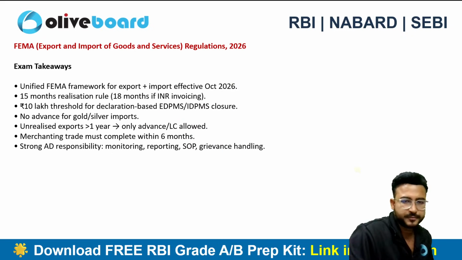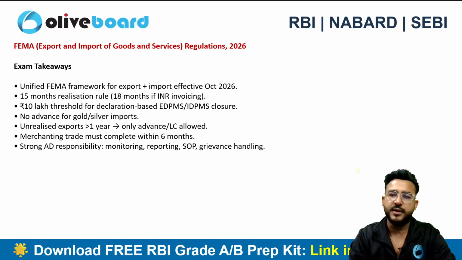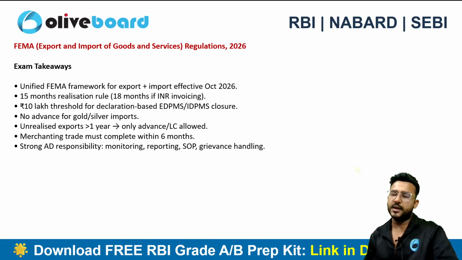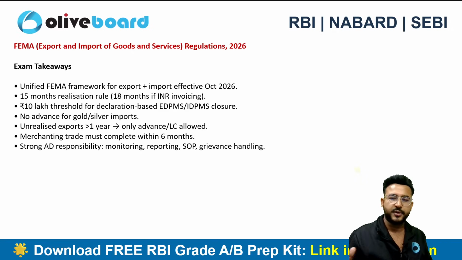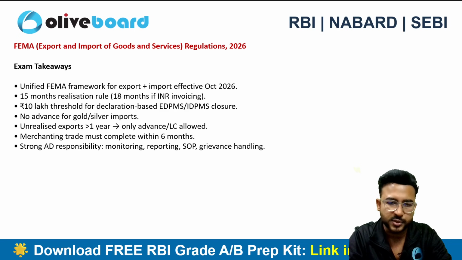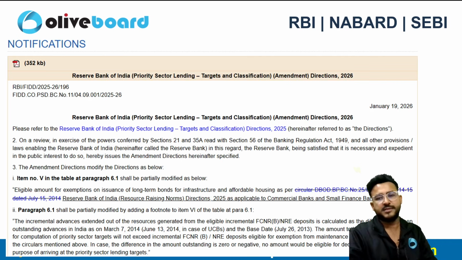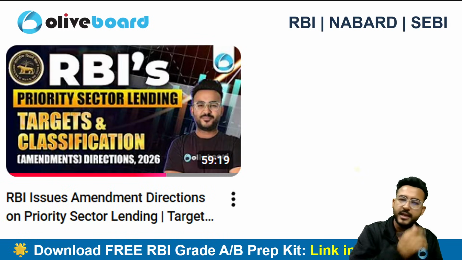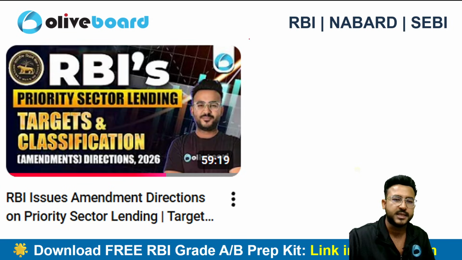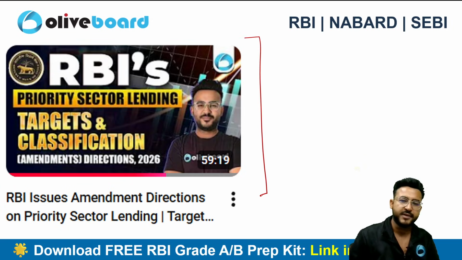Okay. So guys, only those things you have to learn that I am telling you in this particular circular. Otherwise, this circular is a very detailed circular. If you are able to understand these things, then that will be fine. You are quite sorted in terms of this particular circular. Then the PSL target and classification amendment direction was also there, and I'll advise you guys to please cover this PSL lending target and classification from the amendment direction, which I have released separately.